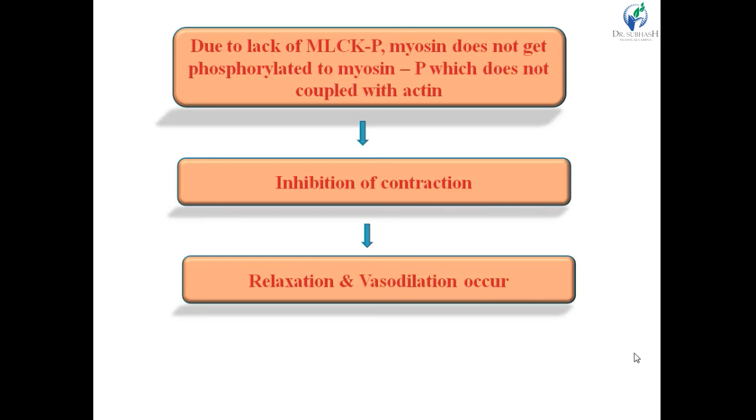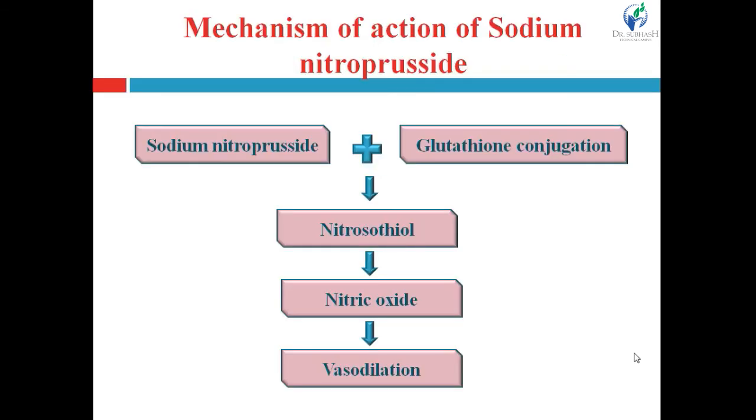Only phosphorylated myosin, myosin-P, can couple with the actin. So there is no myosin-P, that's why it does not couple with the actin, and that leads to the inhibition of the contraction and relaxation of the vascular smooth muscles, and that's why vasodilation occurs. So nitrodilators act this way.